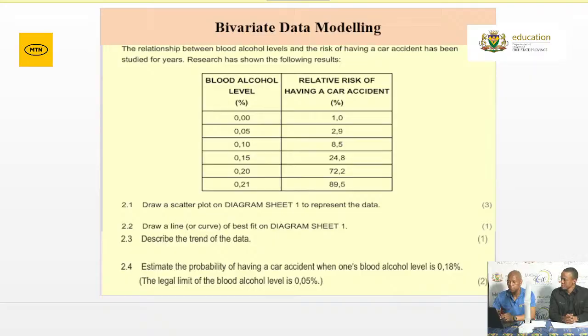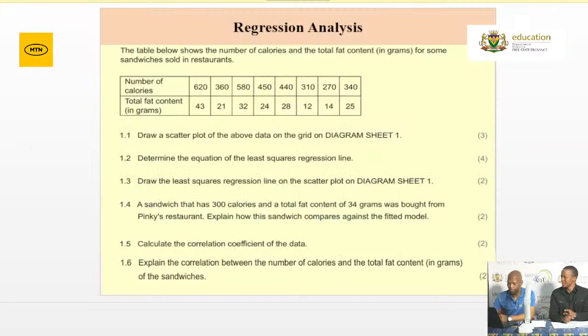And then also with regression analysis, another typical example of bivariate data, you are required to draw a scatter plot. You're required to determine the equation of the least squares regression line, and also to draw it.